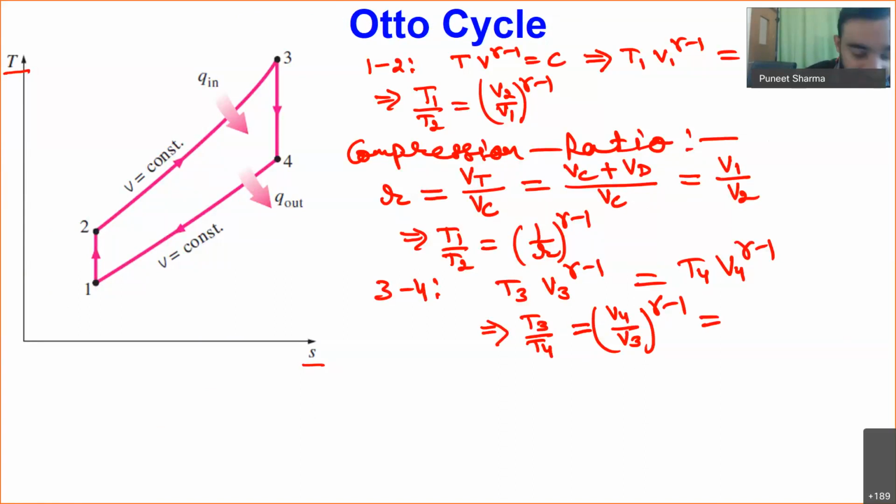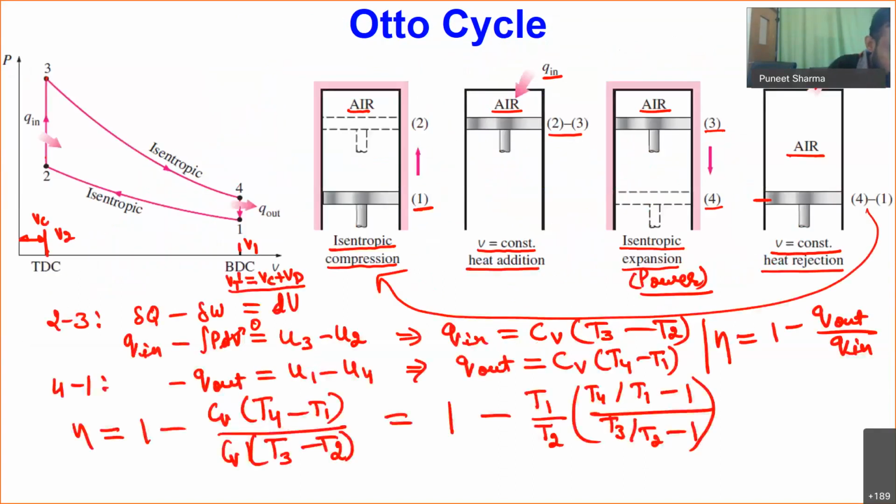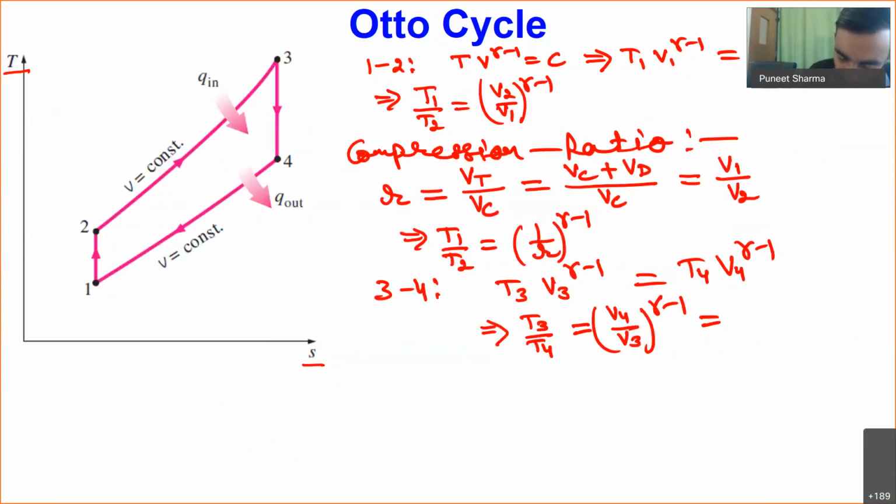If you see this figure carefully, V3 is equal to V2 and V4 is equal to V1. So it is V1 by V2 power gamma minus 1, which is equal to R power gamma minus 1.